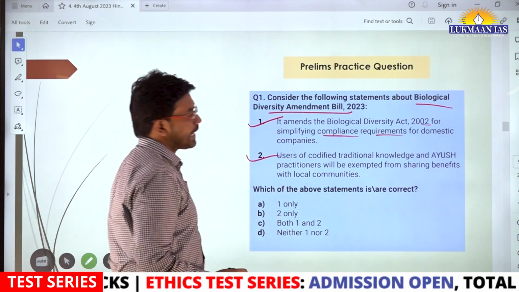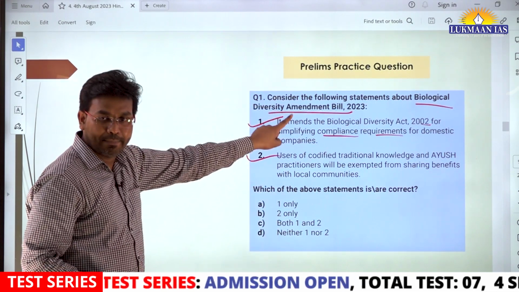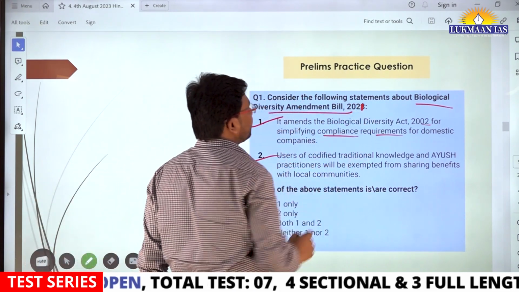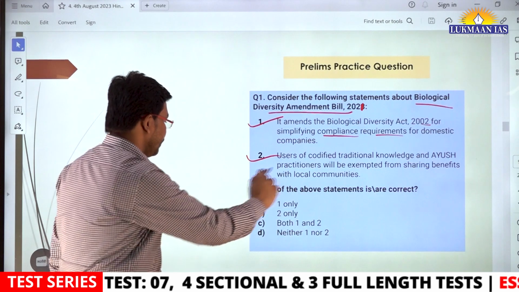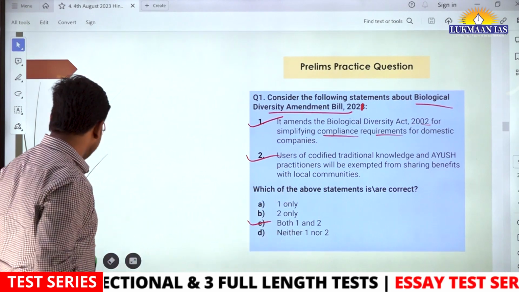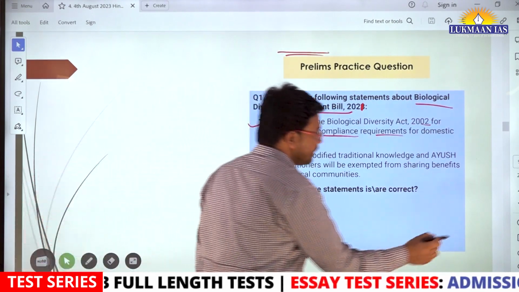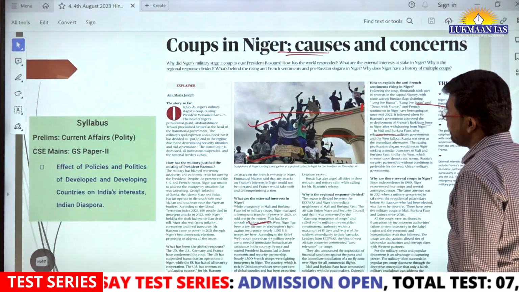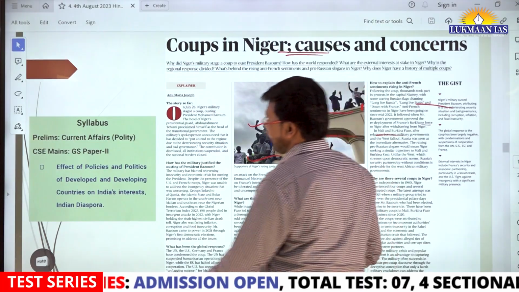Both these statements are right. We are talking about the amendment bill 2021, as mentioned in the newspaper. So both the above are right, and option C would be the right answer. We have also included an explanation of this, which can be downloaded from the description.